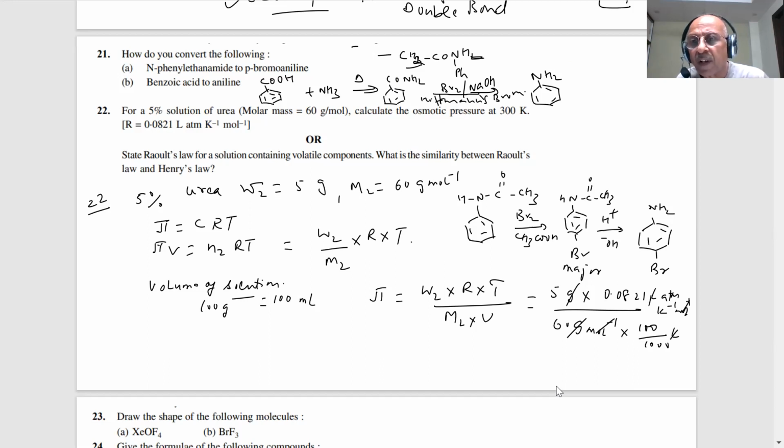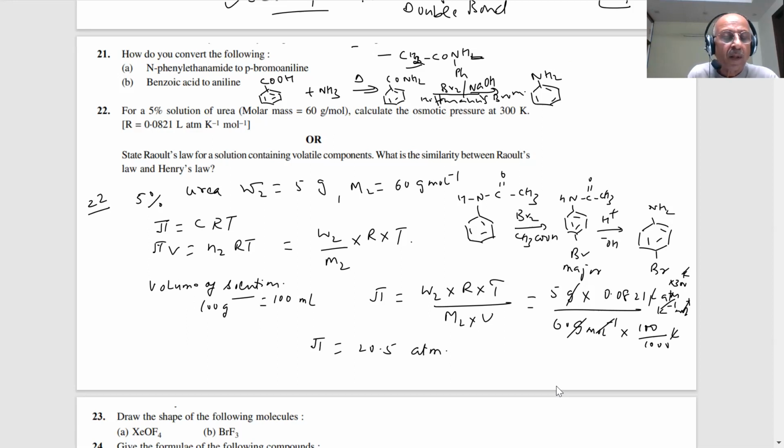And there is a temperature. Temperature 300 K. So what is the final answer, students? It will come around 20.52. Let it be 20.5.